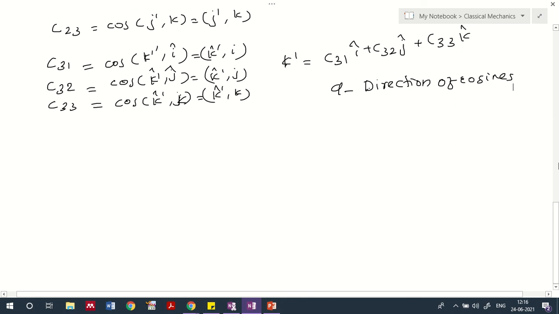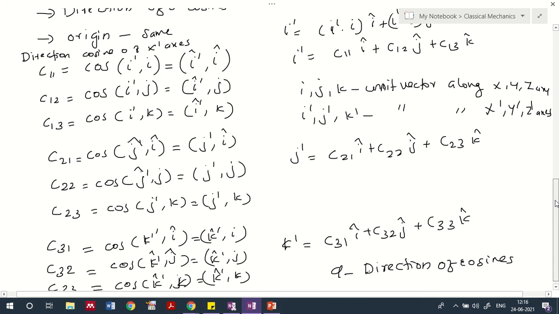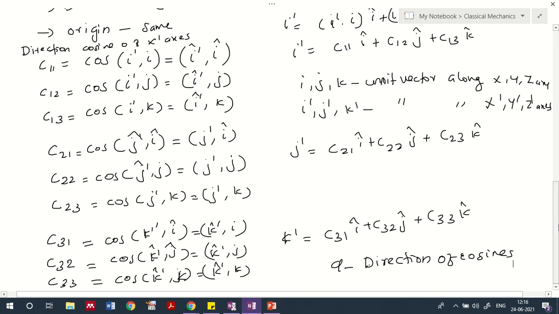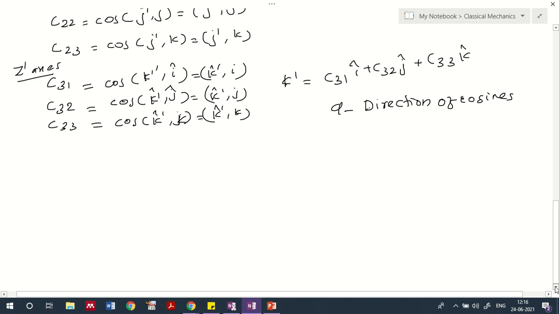Firstly we took the direction cosines of the x dash axis, secondly the y dash axis, and thirdly the z dash axis, as can be seen here. And how do we utilize these direction cosines? That is more important for us.